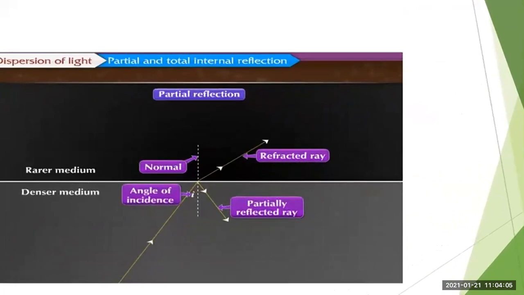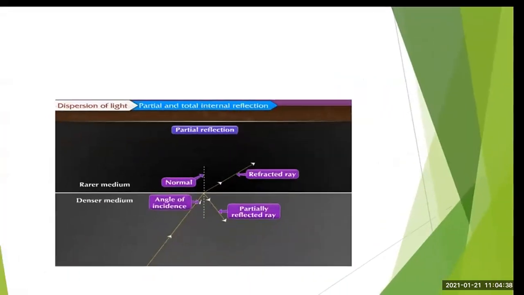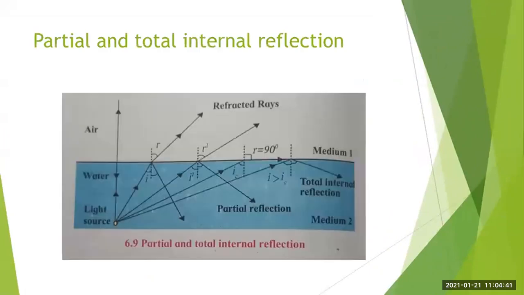You can see in this figure the partially reflected ray. When the light passes from the denser medium to the rarer medium, it gets partially reflected, that is, it returns back into the denser medium. So this is the partially reflected ray. Then observe this diagram very carefully.